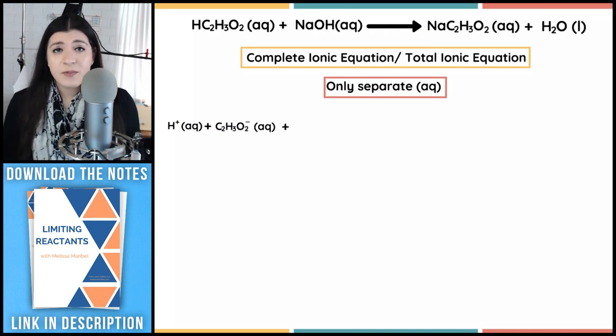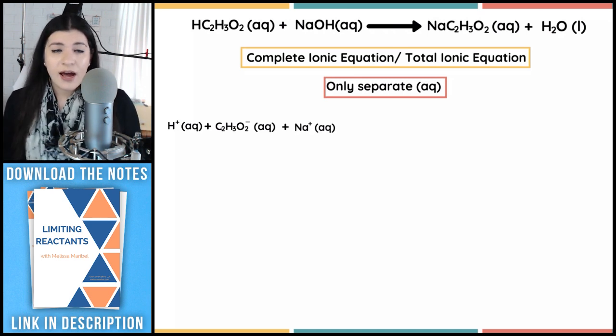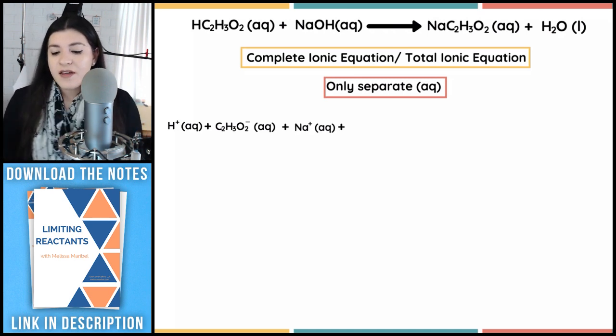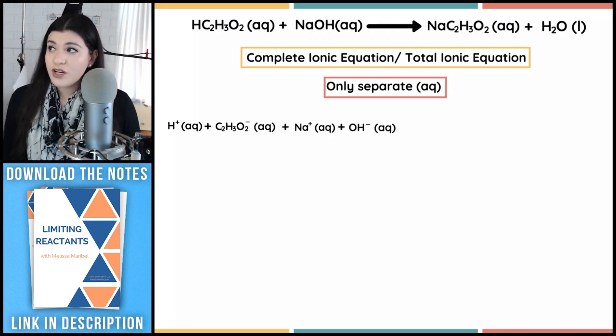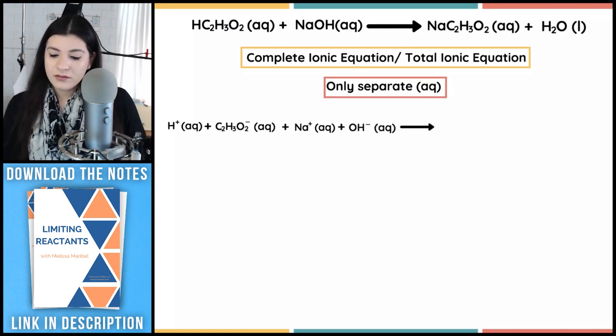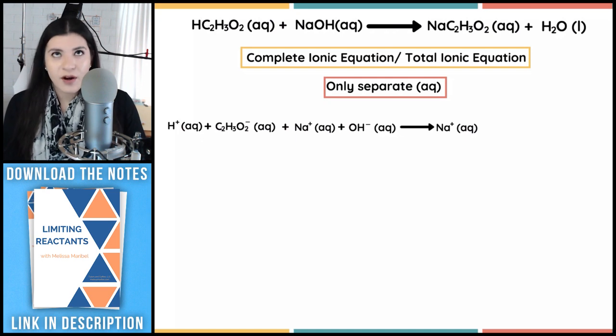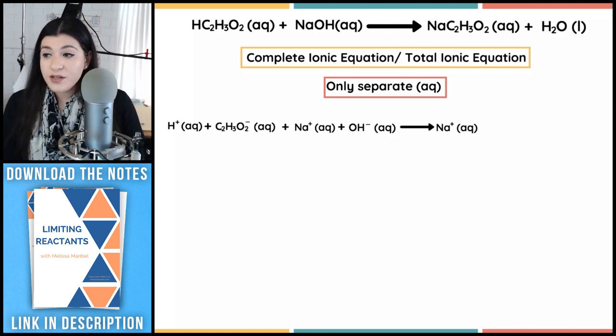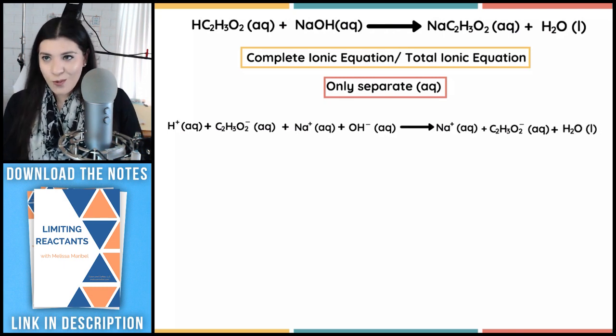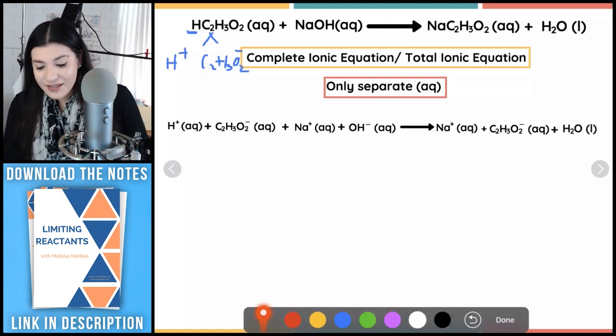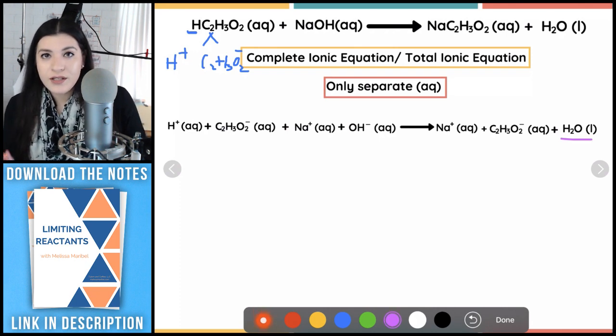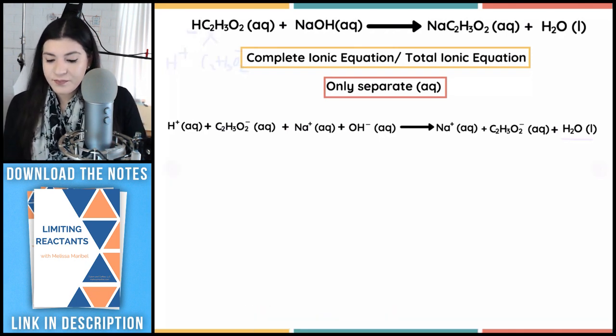Okay, I'm going to do the same exact thing for NaOH, where Na is going to be a plus charge, and then OH would have been a negative charge. And then from here, I'm going to keep going. So I'm going to break apart the product. So Na would be on its own, and then our acetate would also be on its own. But I'm not going to separate that water because it's not aqueous. So this is going to stay intact.